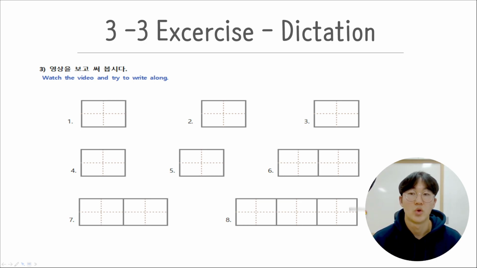Number 4. 못, 못, nail. Number 5. 밖, 밖, outside. Number 6. 부엌, 부엌, kitchen. Number 7. 높이, 높이, height. Number 8. 떡볶이, 떡볶이.